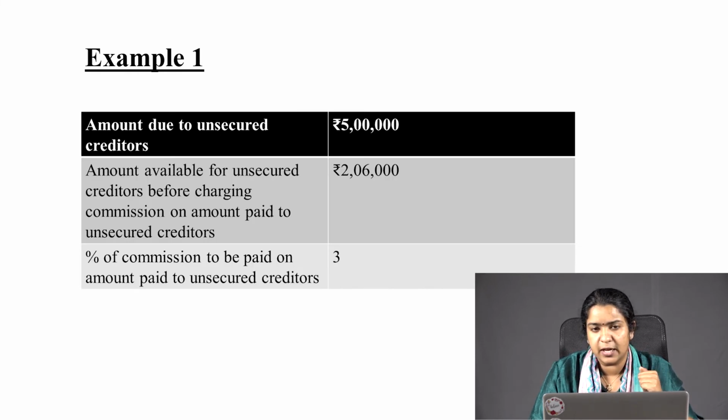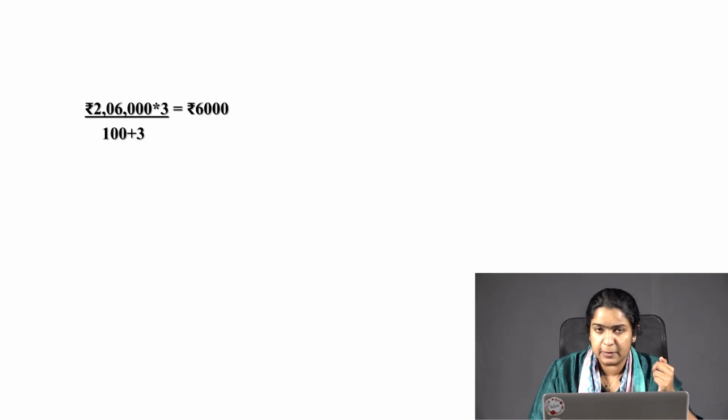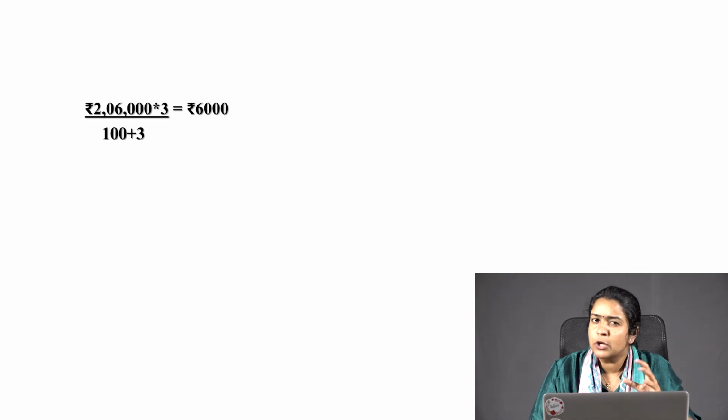What is the amount available for unsecured creditors? 2,06,000 into percentage of commission. What is the percentage of commission? 3 divided by 100 plus percentage of commission, which is 100 plus 3. So how will you calculate liquidator's remuneration for this question? 2,06,000 into 3 divided by 100 plus 3. That will give you a total of 6,000 rupees. So 6,000 is your liquidator's remuneration.